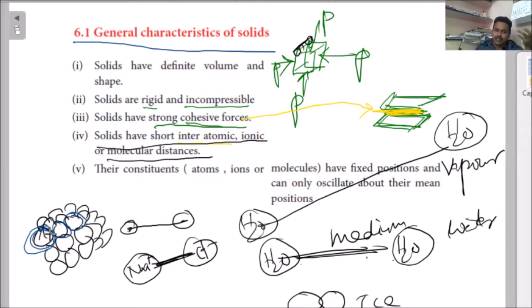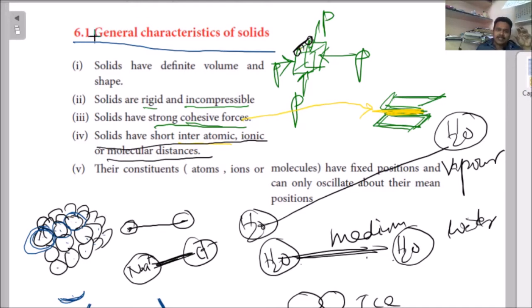If we look at a metal, say copper, these are copper atoms. Copper atoms are occupying fixed positions. All the copper atoms are in oscillation. They are moving side to side like this. Oscillation means not only like this; any vibration or up and down movement, any one repeated movement, we can call an oscillation. So whatever atoms are located in particular positions in a particular solid, their positions are fixed and they are in oscillation.